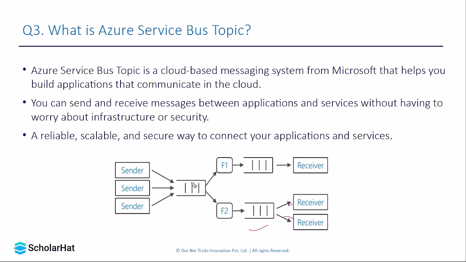You can simply think of a topic as a way in which we can apply a filter. If we want to move a particular message to a particular topic, we can write a rule for that. We can provision multiple receivers at the receiver end to route data to the multiple receivers, and then those receivers will process those messages. So this is all about an Azure Service Bus topic.